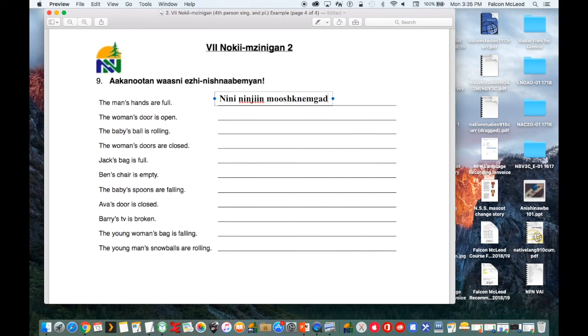Now we need our fourth person suffix, which is ne. And we need to know if we're talking about something singular or plural. The hands, so we need plural. So we need that wan suffix as well. So: nene ninjin moshknem gud newan.